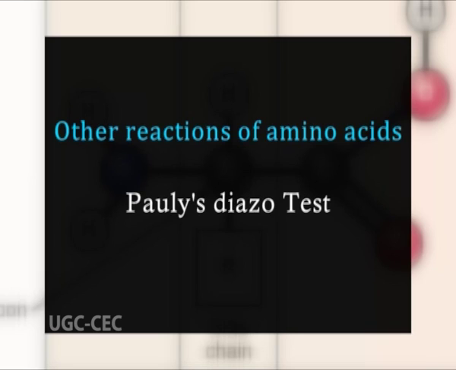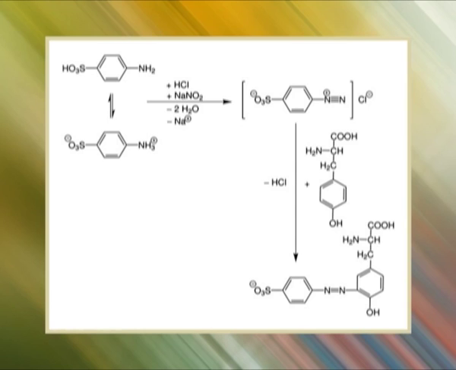Pauly's diazo test. This test is specific for the detection of tyrosine and histidine. The reagent used for this test contains sulfanilic acid dissolved in hydrochloric acid. Sulfanilic acid upon diazotization in the presence of sodium nitrite and hydrochloric acid results in the formation of diazonium salt.